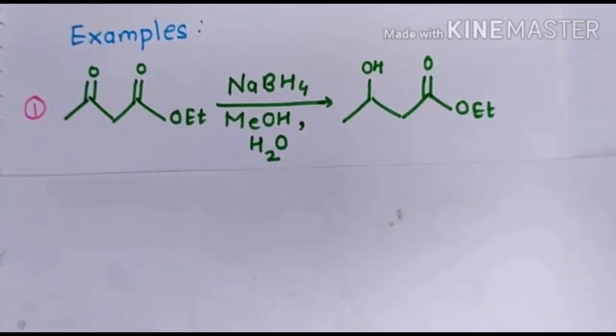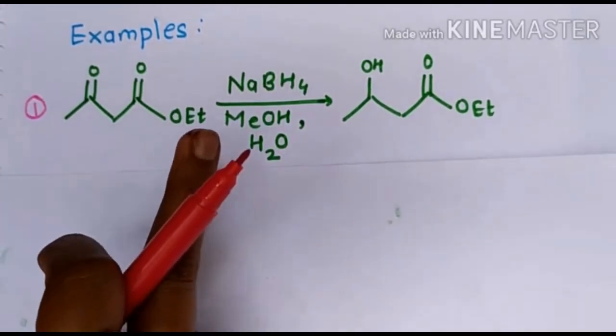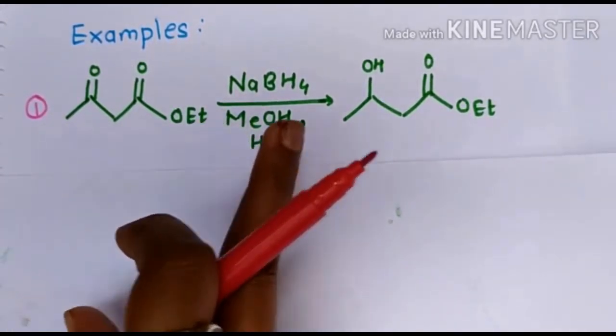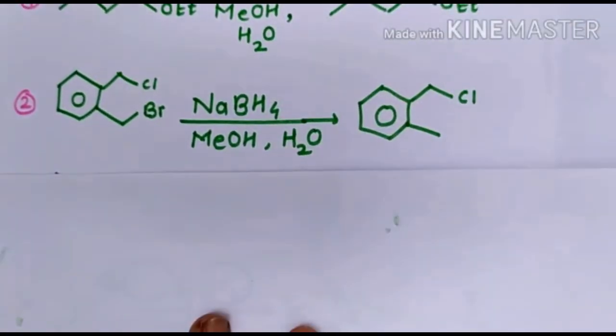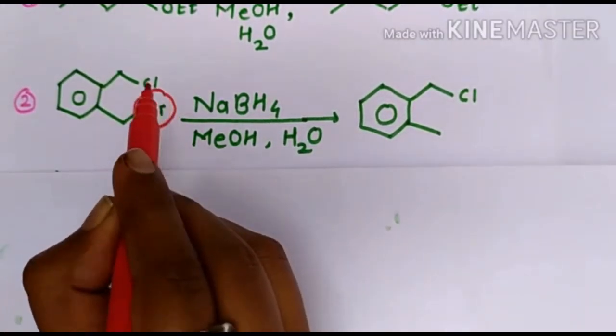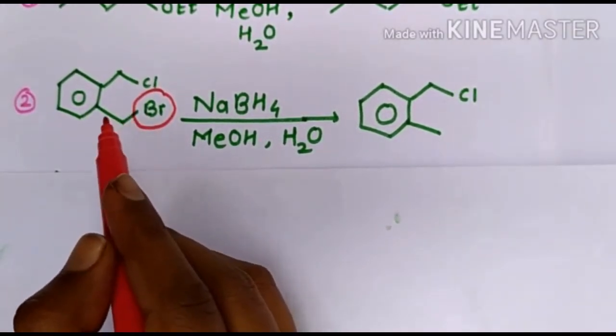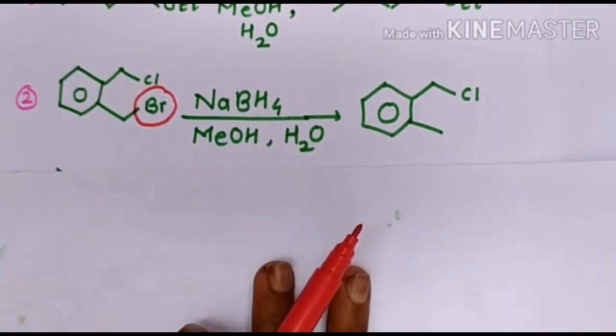Now we will study some examples. Here the ketone and the ester, two functional groups, are present in the substrate. With the ester, sodium borohydride will not react. So the ketone is converted to the alcohol. Here the halide which has less electronegativity is more dominant: fluorine, chlorine, bromine, iodine. That's why the bromine will be removed. The alkyl halide is converted to the hydrocarbon, so here a methyl group is formed.